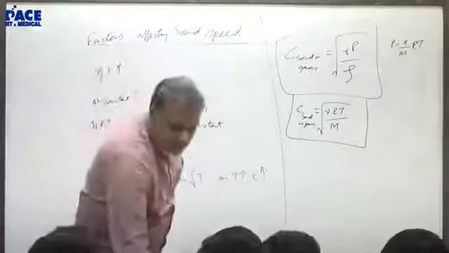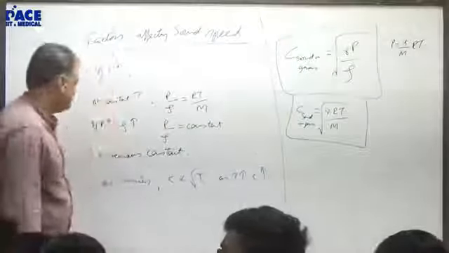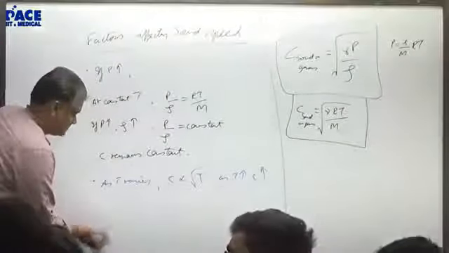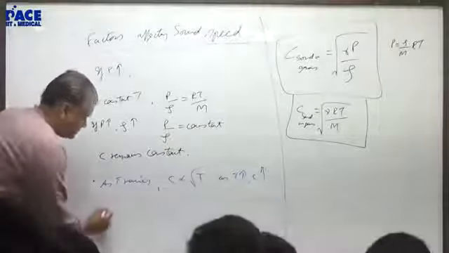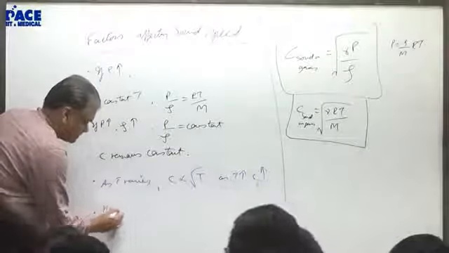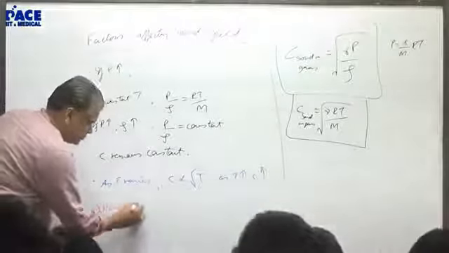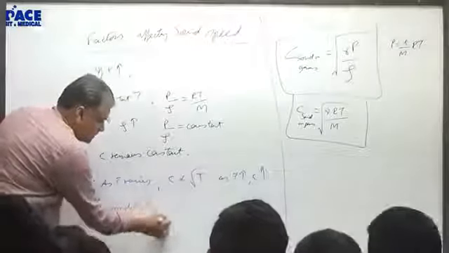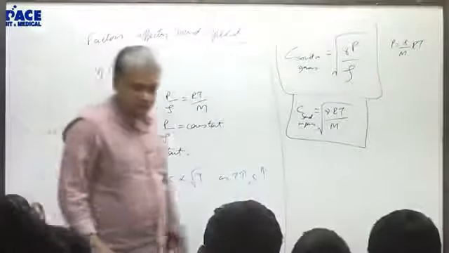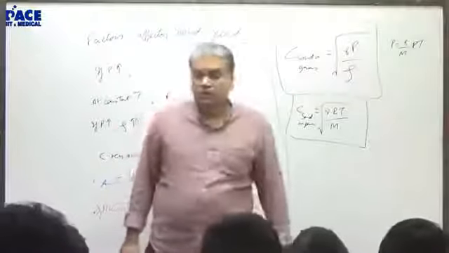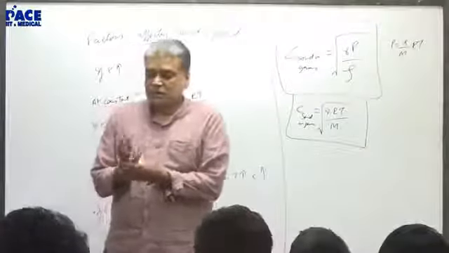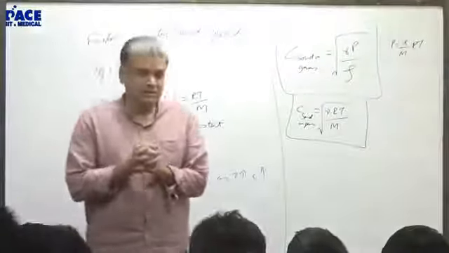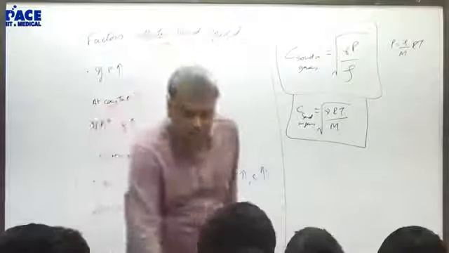How about the rainy season? What happens if humidity increases? How is the molecular mass related to humidity? The molecular mass of air.